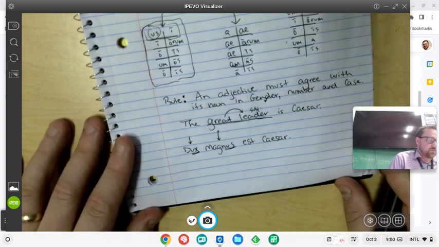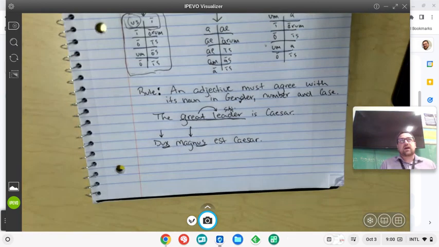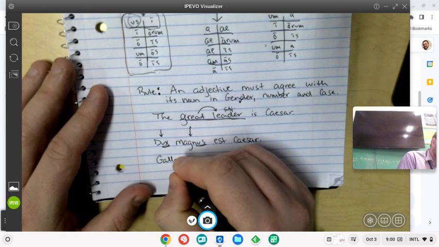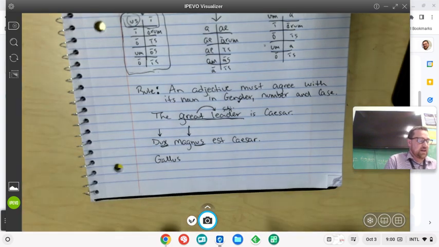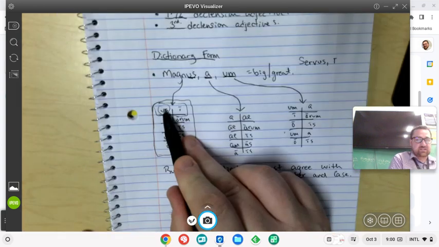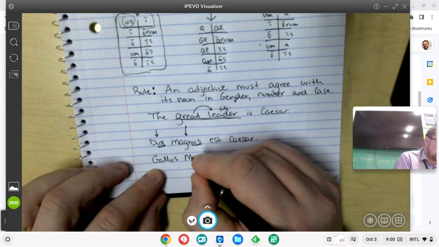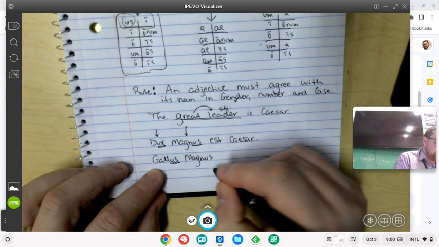So for example, if not a leader is great, if something else is great, let's say the great Gaul has a sword. Okay, so Gallus would be the Gaul, and he's the subject of our sentence, so we're going to say Gallus. And then he's also masculine, he's also the subject, and he's also singular, so we're going to say Gallus magnus. And they are going to have the same ending. They both have an us, Gallus magnus.